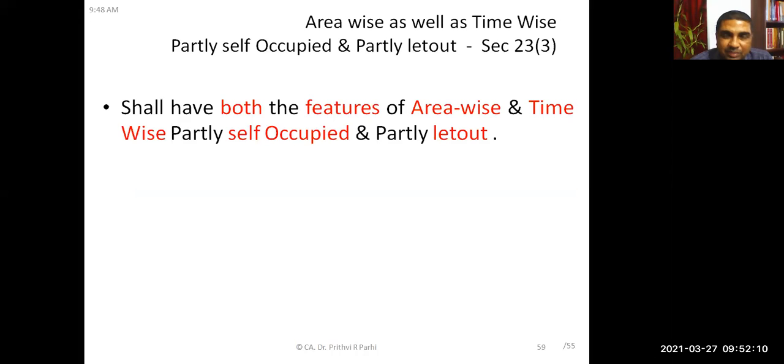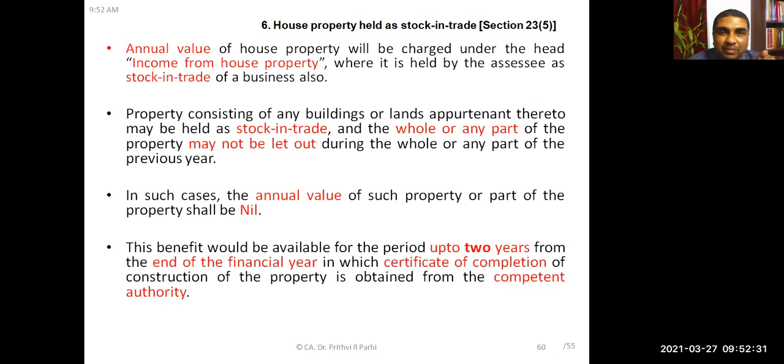Yes, sir. And when it is area-wise as well as time-wise, then both the features of area-wise and time-wise shall be applied. That means area-wise, it has to be treated as two different houses, and for time-wise, we have to treat it as if it is let out. This is how we have to do it.